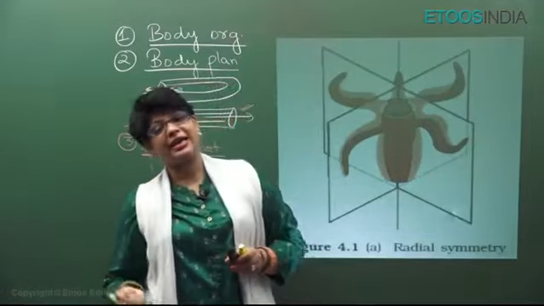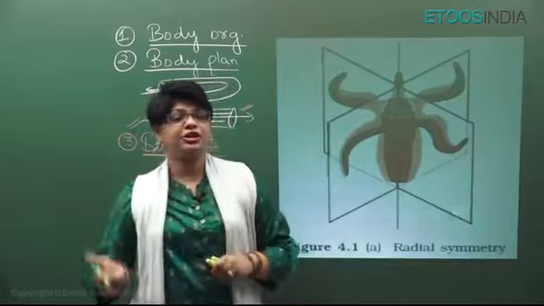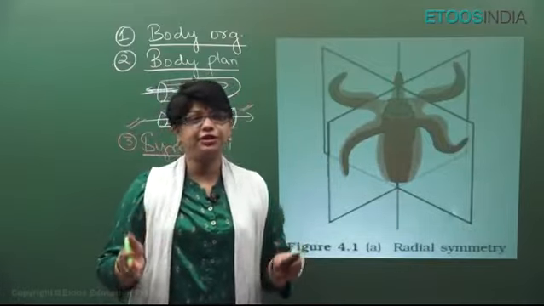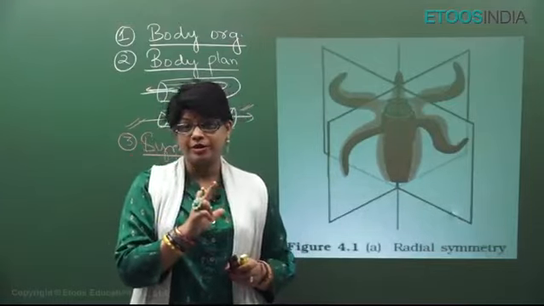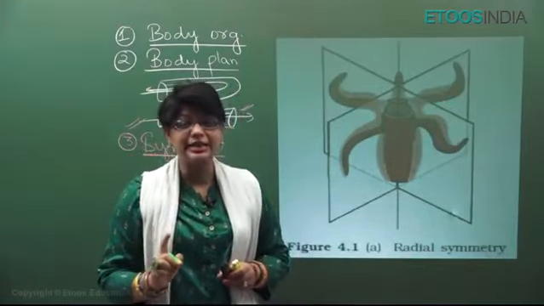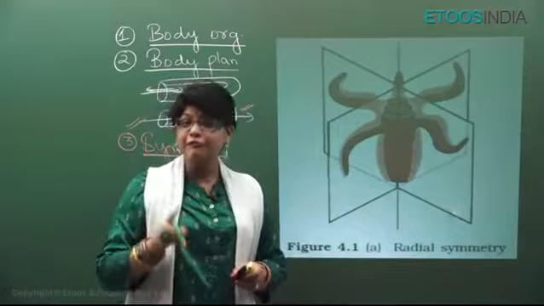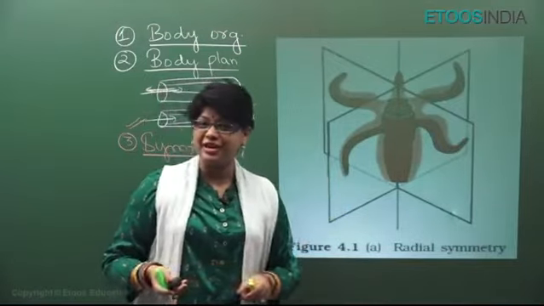Ctenophora show biradial symmetry, a modification of radial symmetry. They can be divided into 2 equal halves by 2 planes. So if for Ctenophora they ask you the question and in the option biradial is given, that is the first choice. But if biradial is not given, you can take radial symmetry.